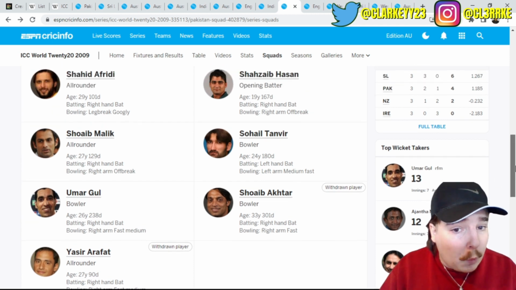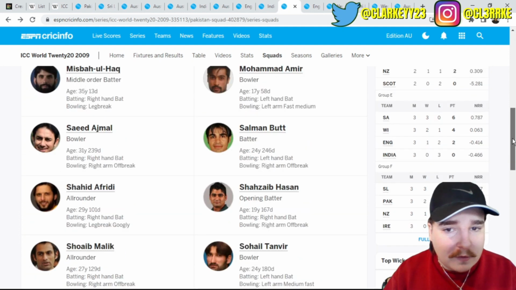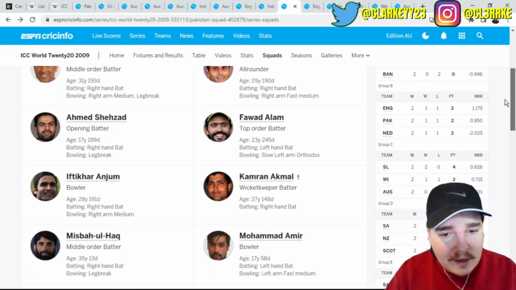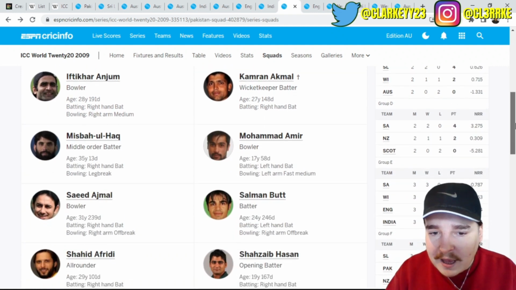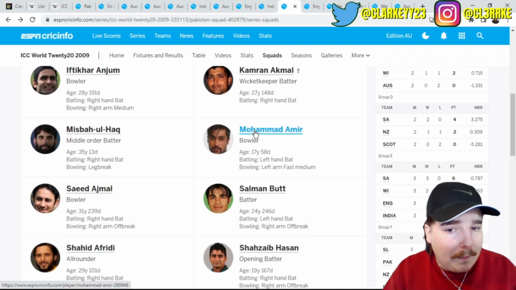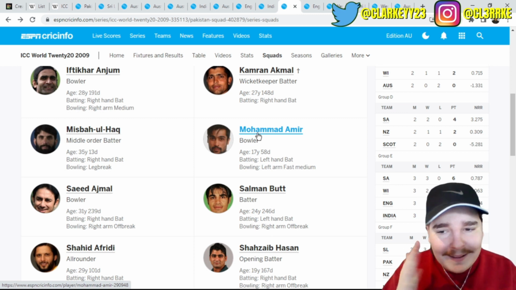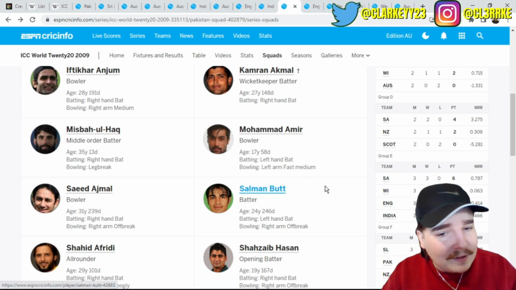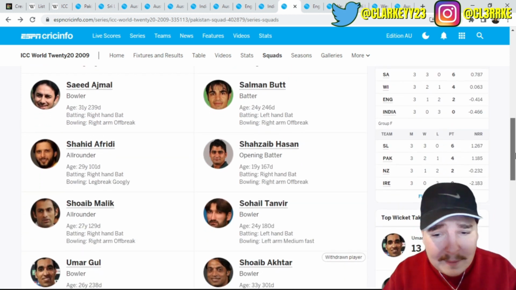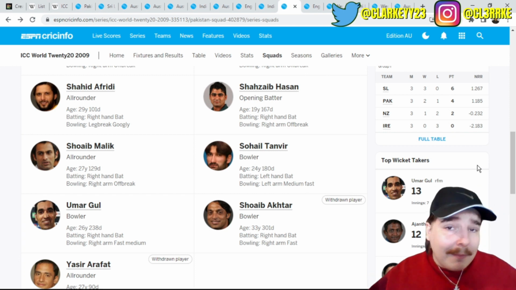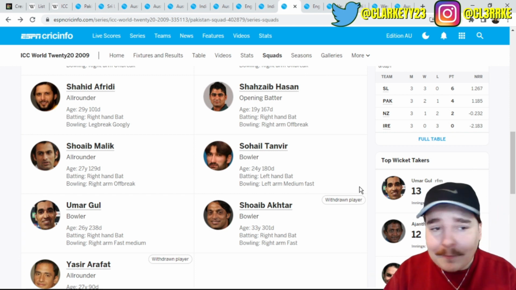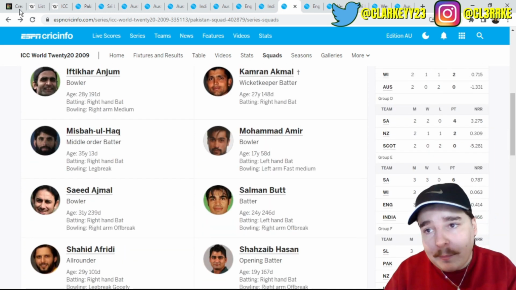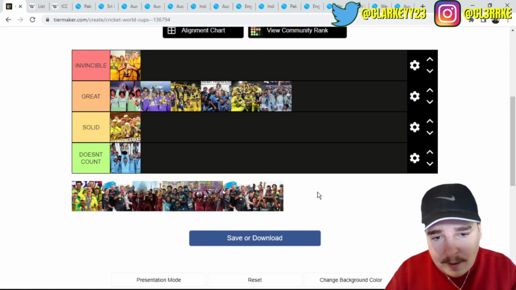And looking at this squad, this looks like one of the strongest squads that I've looked at through this entire video. Like Fawad Alam, Younis Khan, Akmal, Misbah-ul-Haq. I don't know if Muhammad Amir would have even bowled, but he's okay. Saeed Ajmal, Shahid Afridi, Salman Butt, who was 24 at the time, Tanvir, Umar. Damn, this is a good squad. Shoaib Malik. But they lost, I'm sorry, but they lost games. I can't put them in the Invincibles. Here they are.